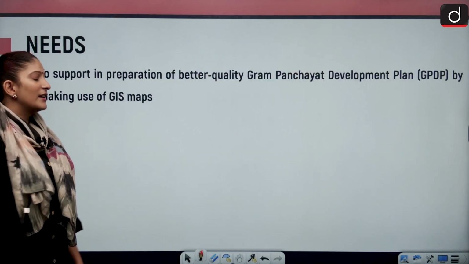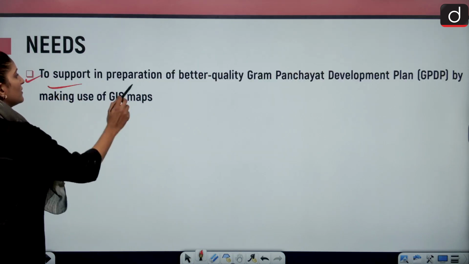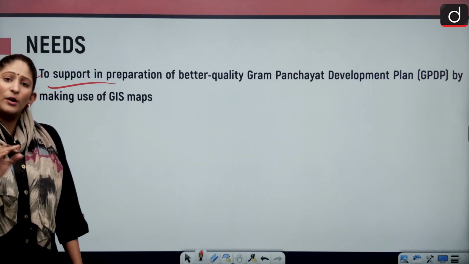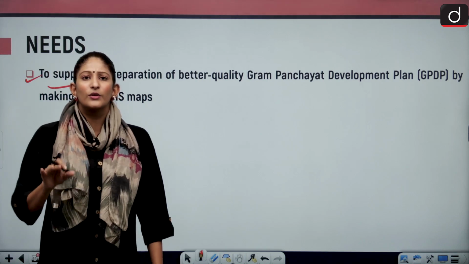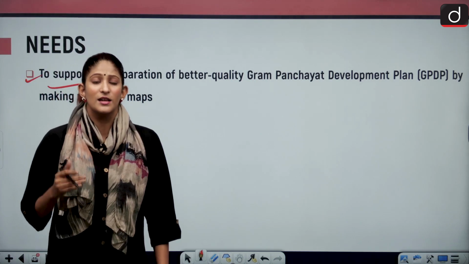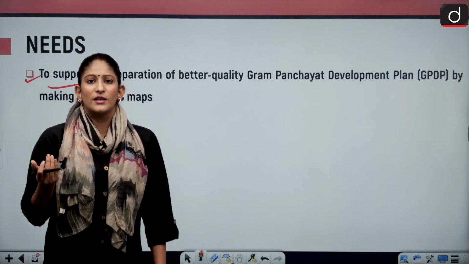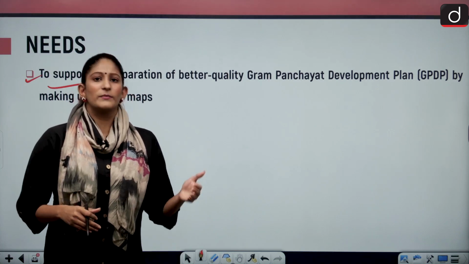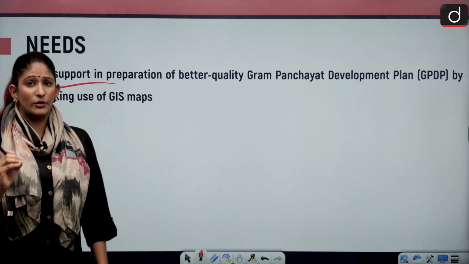Another need was to support preparation of a better quality Gram Panchayat execution plan. Because we do not have a proper map of the entire rural area when it comes to the land parcels of the residential houses. As a Gram Panchayat, I wouldn't be able to see where I can go with my development plans, where I cannot go with my development plans, and that creates a lot of confusion.